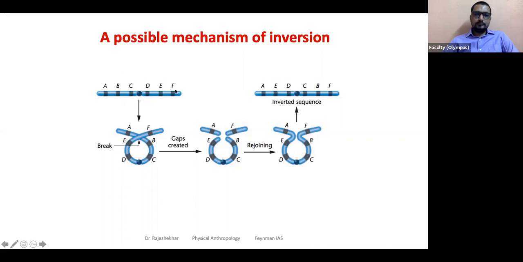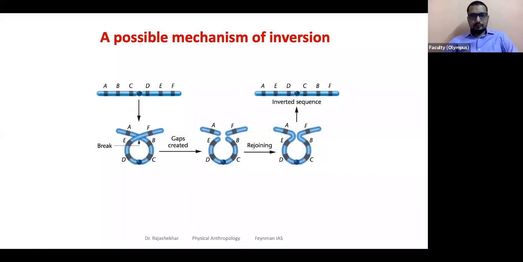Pericentromere here, this dot. Where are the breaks happening? Here and here. So is it peri or para if the centromere is involved? Is the centromere part of the inverted region here?